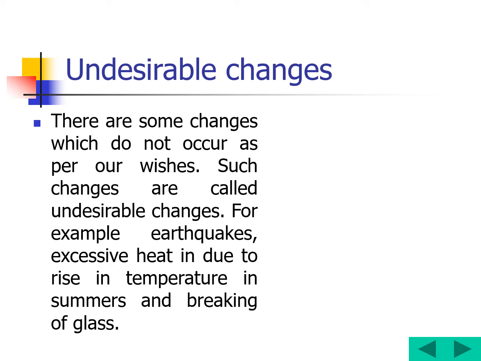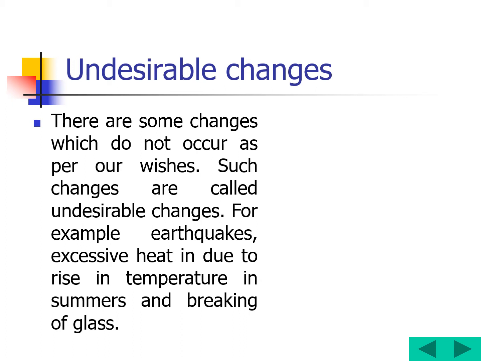We can easily say that the desirable changes are the man-made changes, and the undesirable changes are the natural changes. Simply, there is a different name we can give for the desirable and undesirable changes. The desirable changes are considered man-made changes, which means our people do those changes, which are helpful for us. Now the undesirable changes are the natural changes.